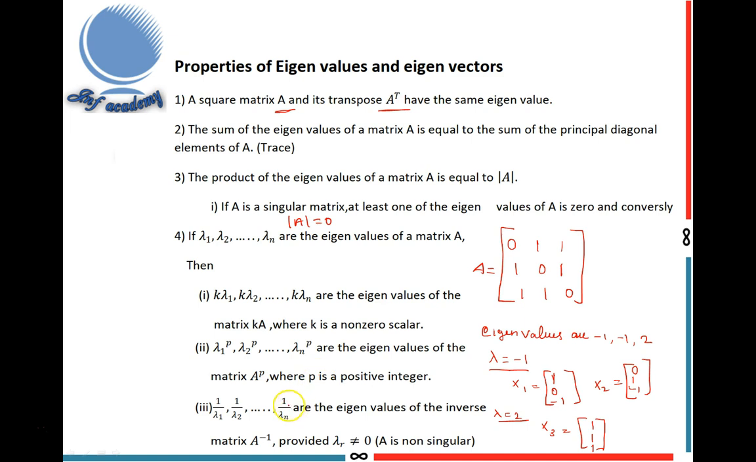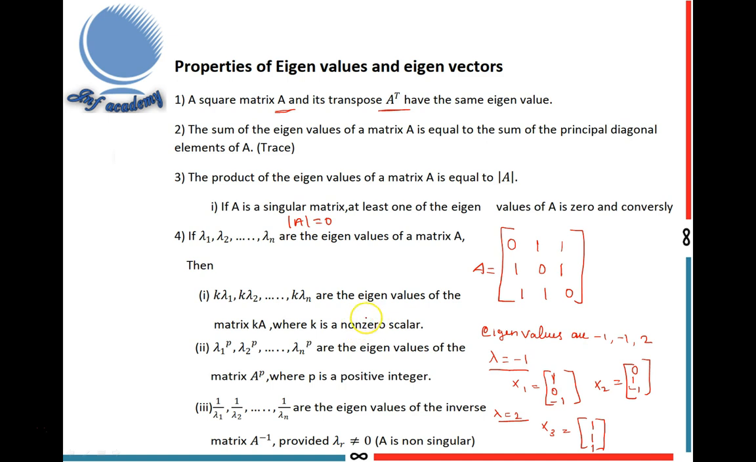When is this condition applicable? When A is non-singular. Suppose A is singular, meaning the determinant of A is equal to 0. In this case, A inverse does not exist. So A must be non-singular, otherwise lambda is equal to 0, in which case A is singular. So this is very, very important.